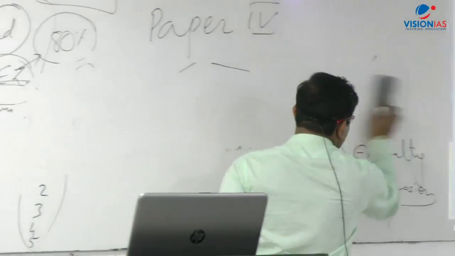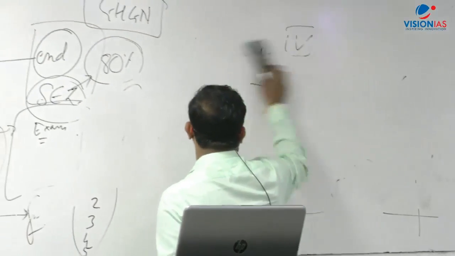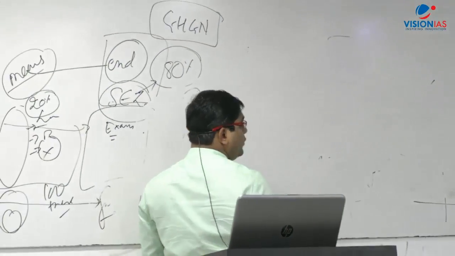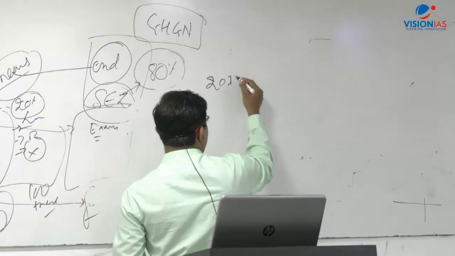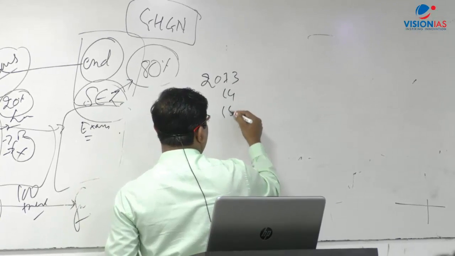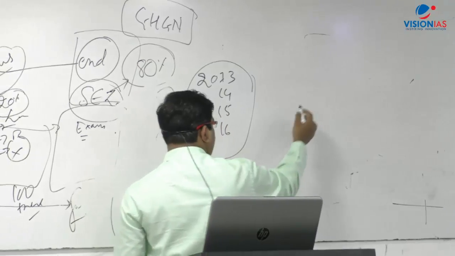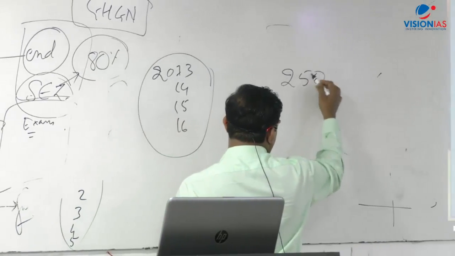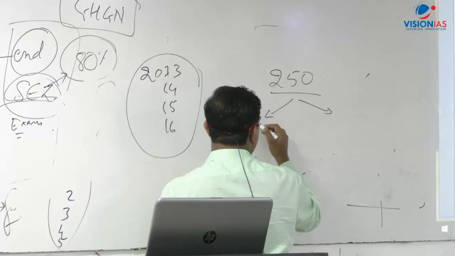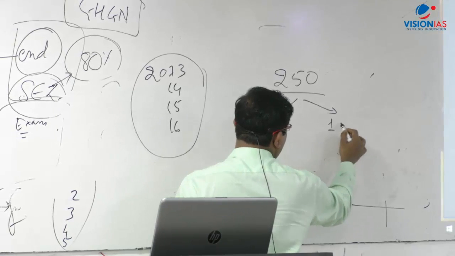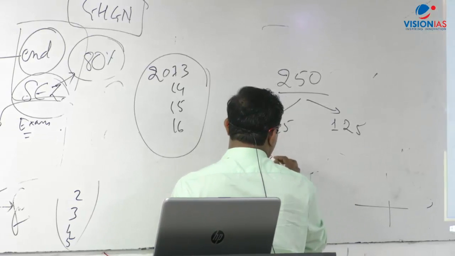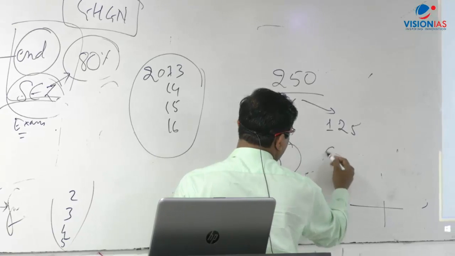Now the kind of questions that are asked in UPSC are of 2 types. I have already mentioned we have the 2013, 14, 15 and 16 papers, so we have these 4 papers with us. By and large it is 250 marks, divided into 2 parts, that is 125 and 125. These are theoretical questions, and these are the case studies.